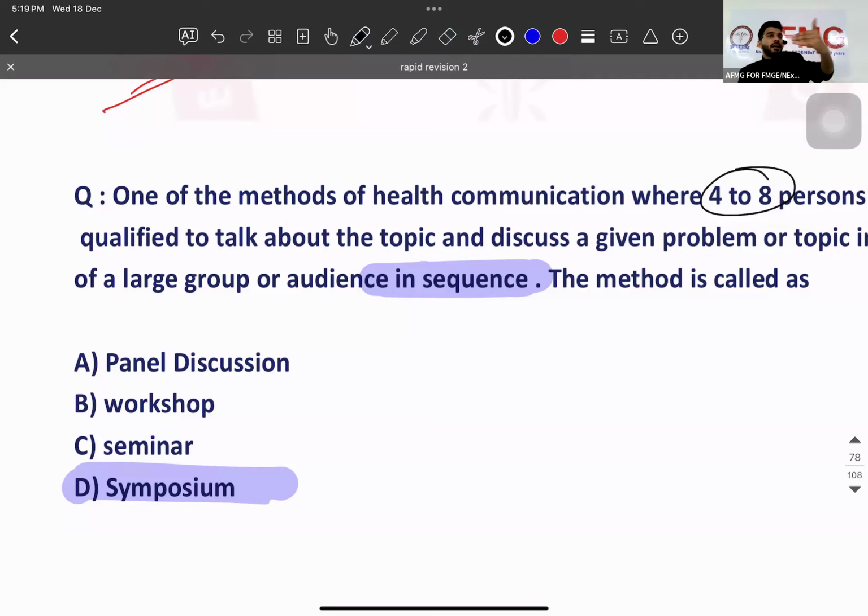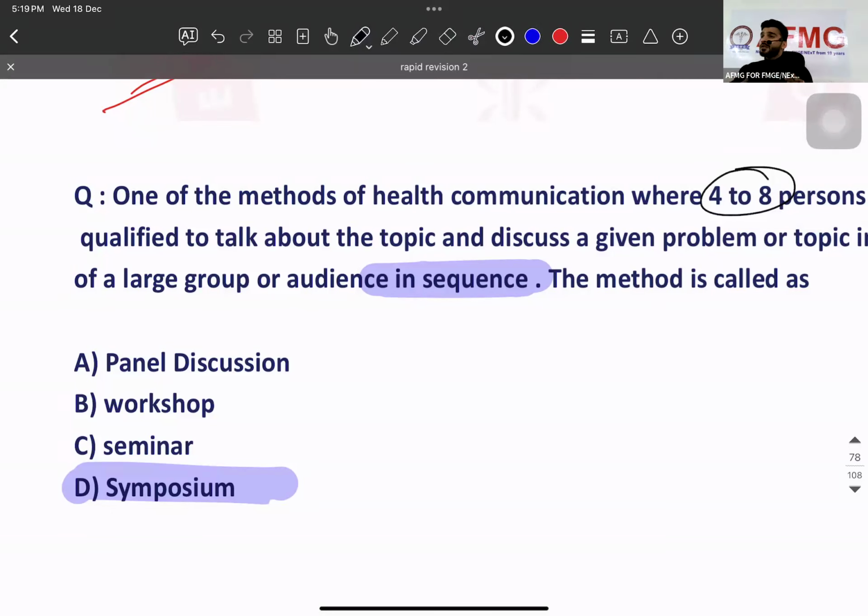But if somebody has a first turn, second turn, third turn, and they give their views, that is called a symposium. Is that clear? If it is one on one, that's called interpersonal communication. If I'm demonstrating something, that's called demonstration. If I have a series of photographs and I tell you step number one, step number two, communicating with the help of a series of photographs, that is flannel graph. If you have to break bad news, that is the SPIKES technique.